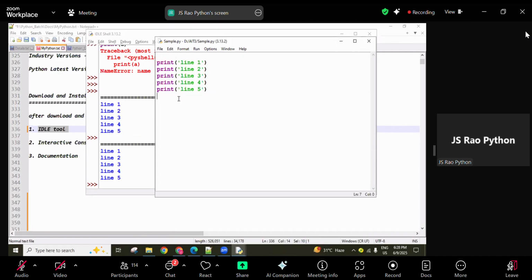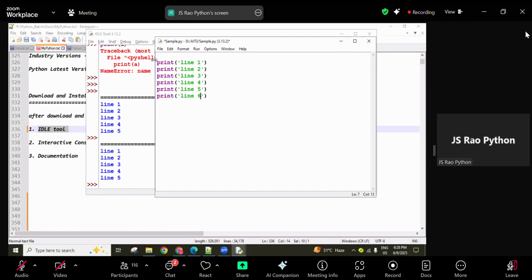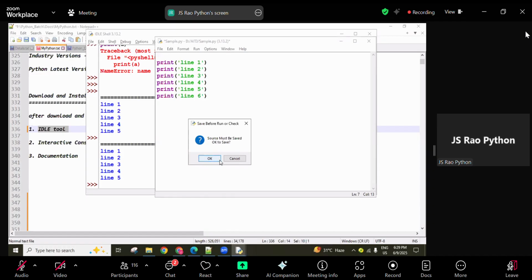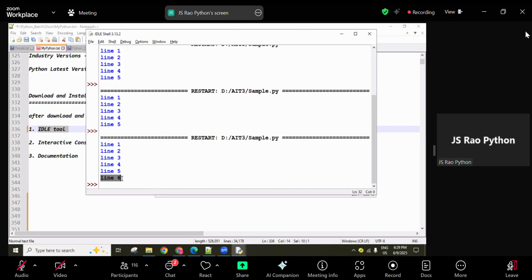Next I want to add one more line here. For example, 6 I'm adding. Save it. Right now it is not saved. A star is there, which means not saved. Ctrl+S, saved. If you are not saving and you try to run, then it automatically asks us: source must be saved. One alert is displayed. If you click OK, it will save, and if you click Cancel, it will not save. If I click OK, it saves and then executes, so that new line also comes here.